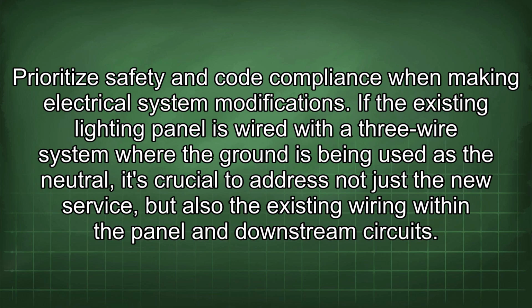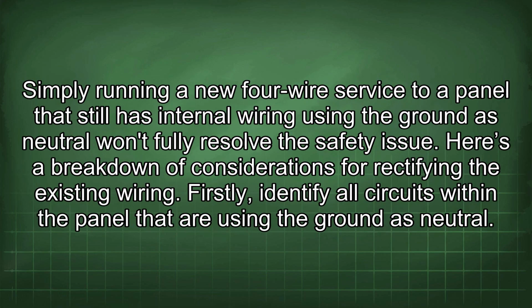If the existing lighting panel is wired with a 3-wire system where the ground is being used as the neutral, it's crucial to address not just the new service, but also the existing wiring within the panel and downstream circuits. Simply running a new 4-wire service to a panel that still has internal wiring using the ground as neutral won't fully resolve the safety issue. Here's a breakdown of considerations for rectifying the existing wiring.